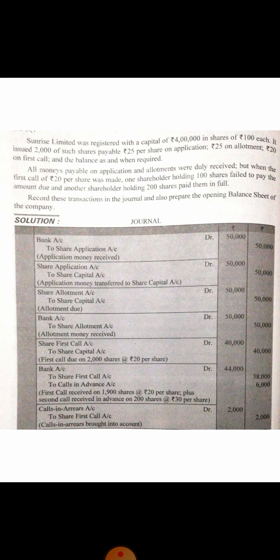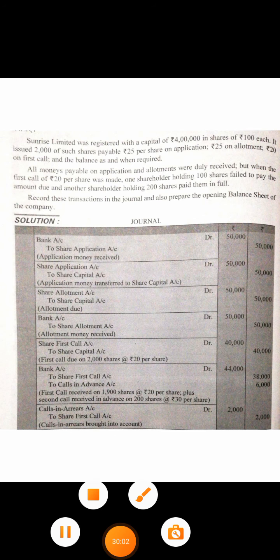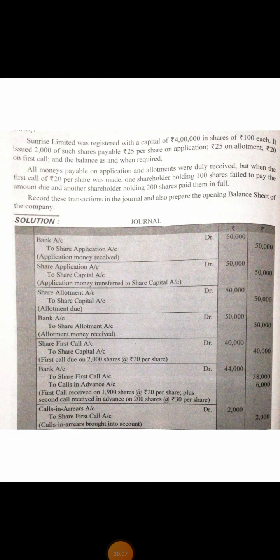All monies payable on application and allotment were duly received. But when the first call of 20 per share was made, one shareholder holding 100 shares failed to pay the amount due and another shareholder holding 200 shares paid them in full. Record these transactions in the journal and also prepare the opening balance sheet of the company.